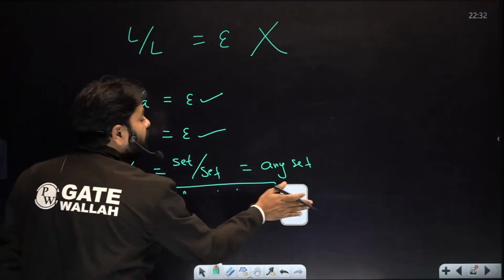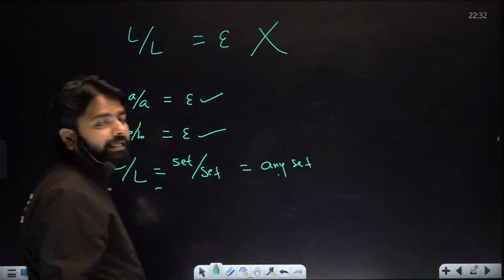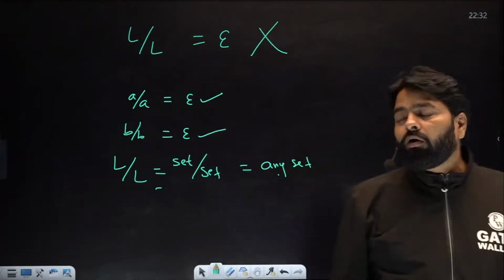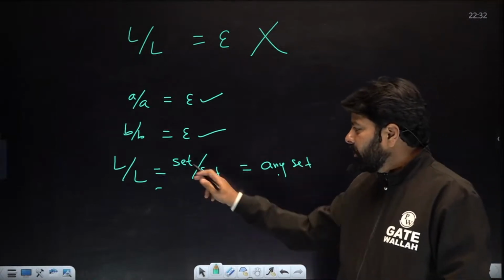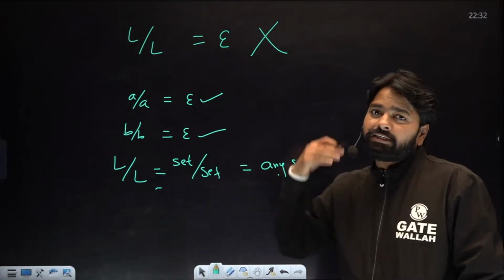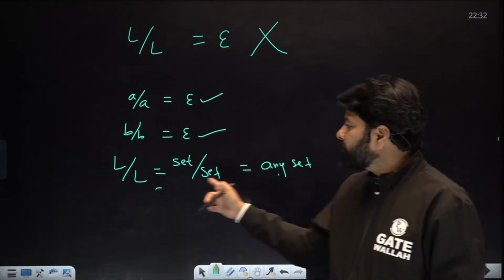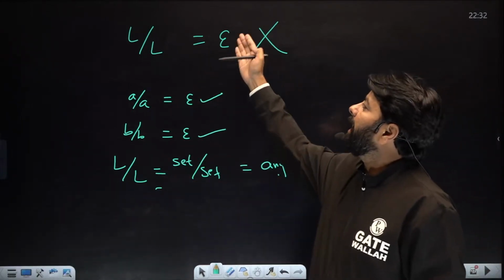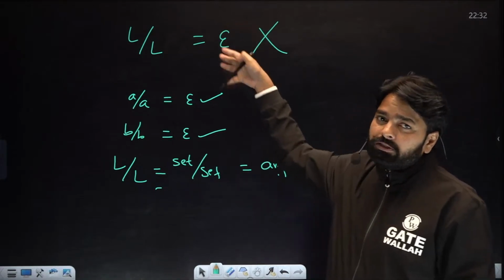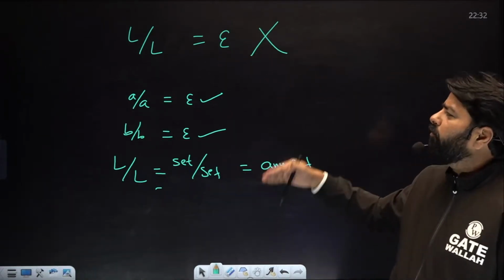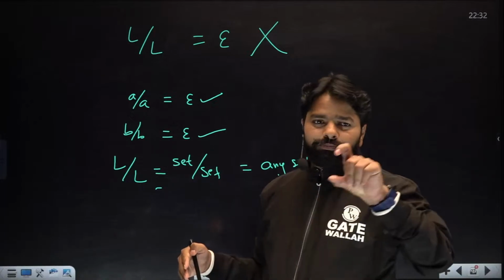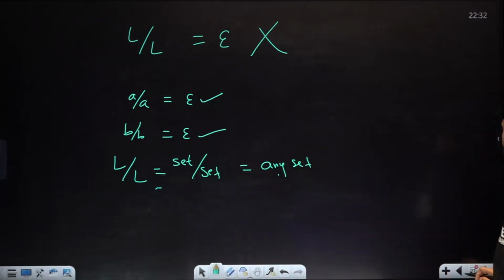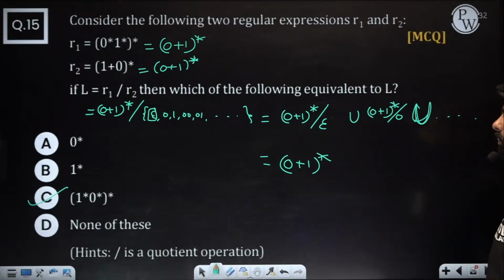You will get epsilon in the union, epsilon may be there, but you will have some other things remaining. Set by set you will get epsilon as well as some other strings too. So be careful about this point. Don't say L by L is epsilon. This is false because you will actually get beyond epsilon sometimes. Just focus on whether it is a string or a language. Both are different. You got this point, right?